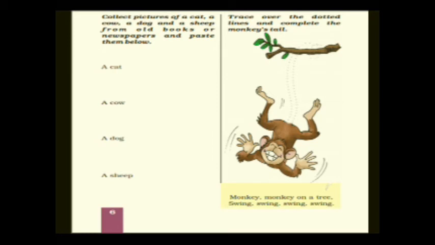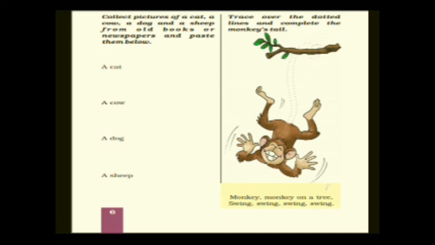Collect pictures of a cat, a cow, a dog and a sheep from old books or newspaper and paste them below. So what you have to do, you have to just go through the newspaper or old magazine, or sometimes the picture chart you will get. You have to just cut the pictures of cat, cow, dog and sheep and paste them in the textbook. So for this activity you can take help from your parents.